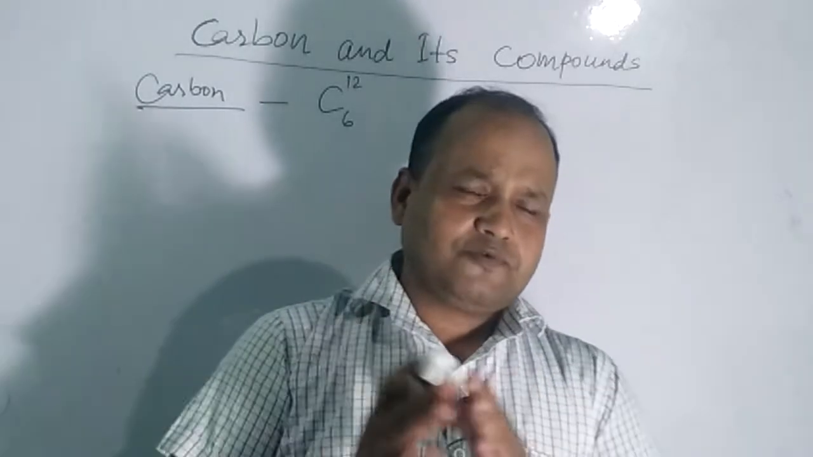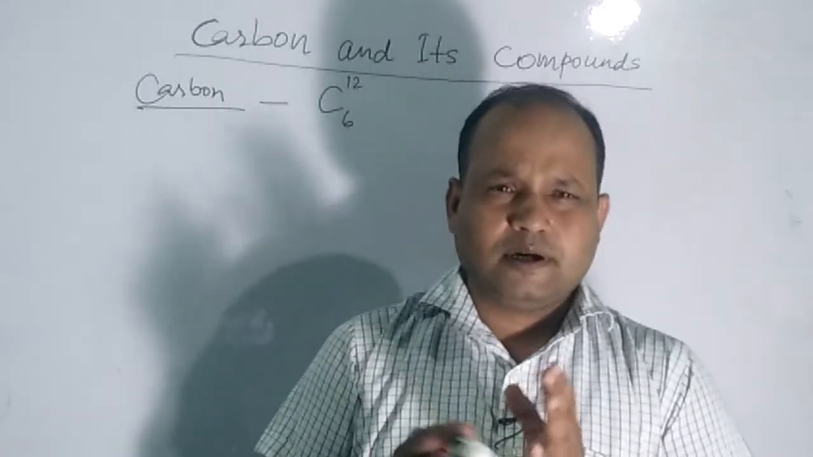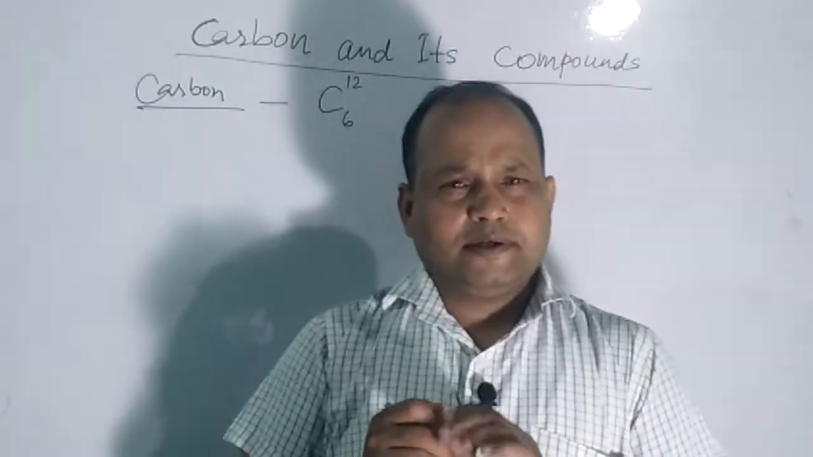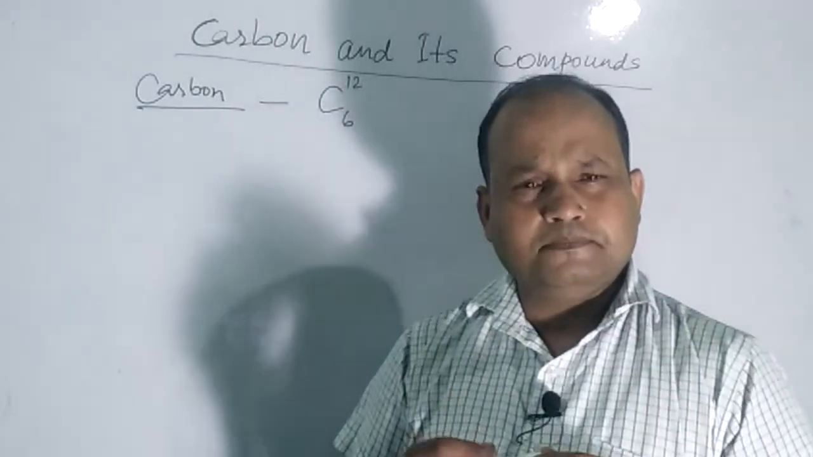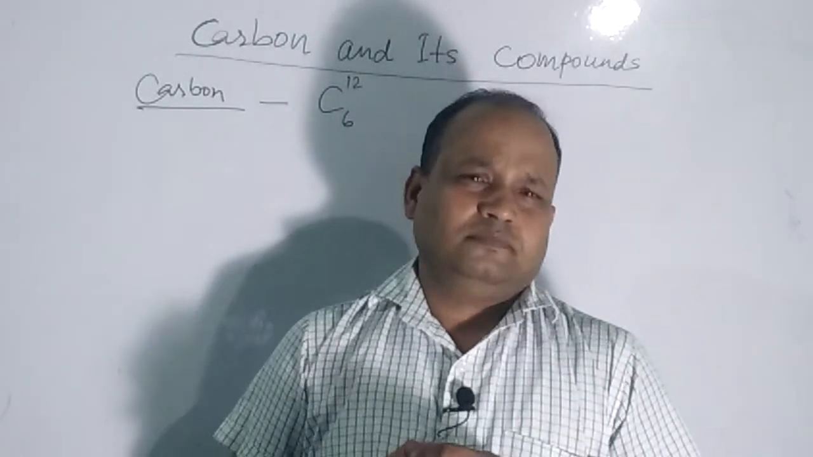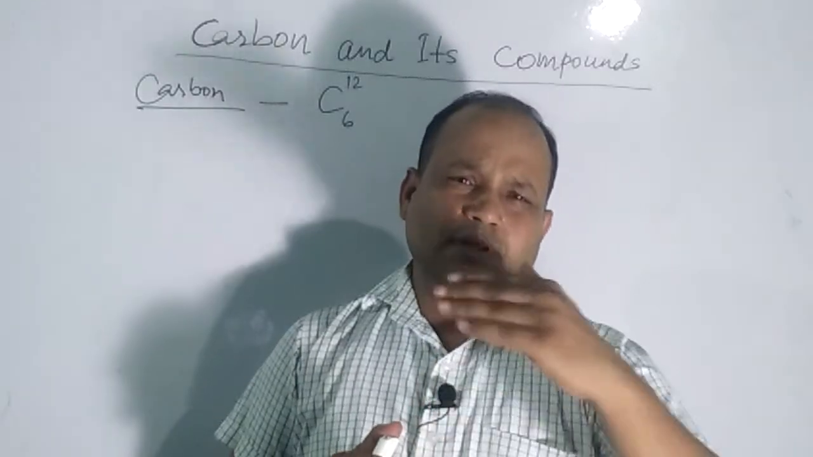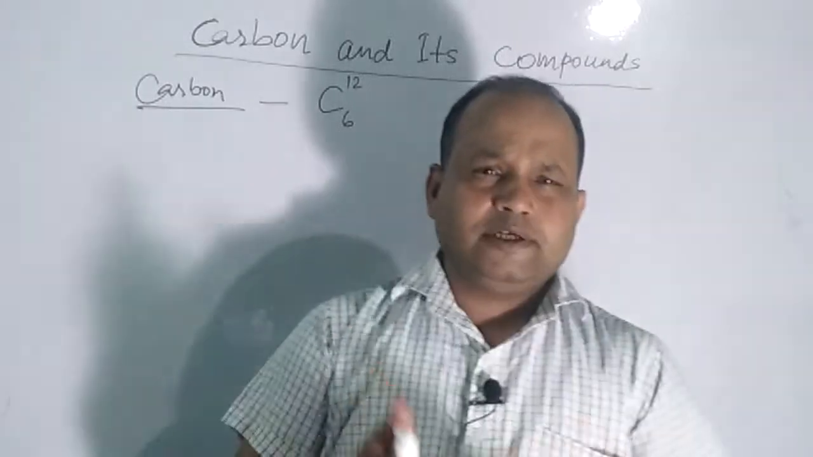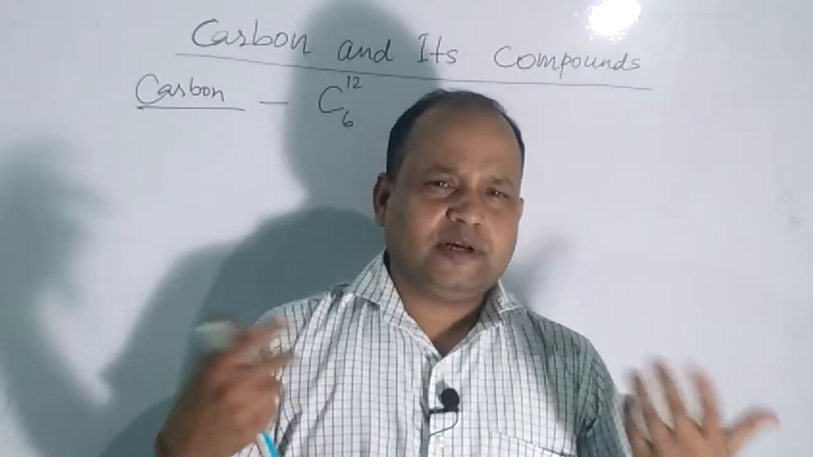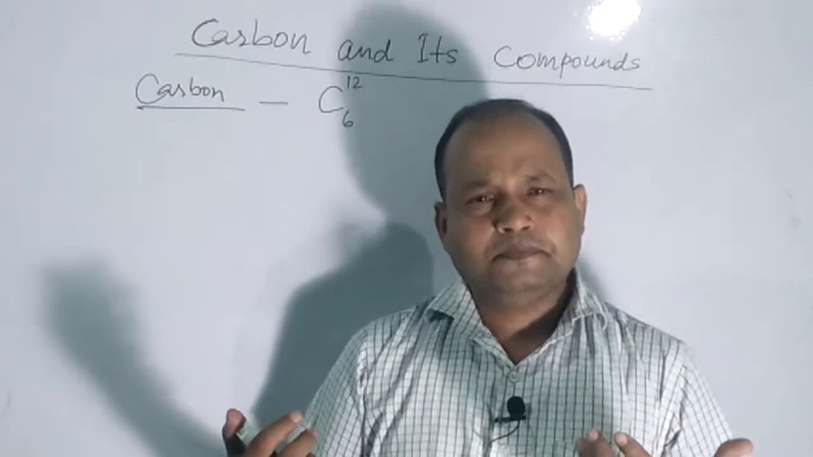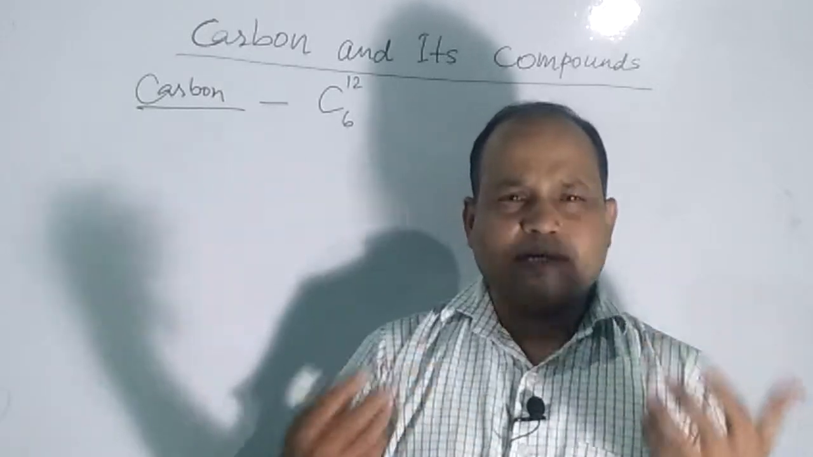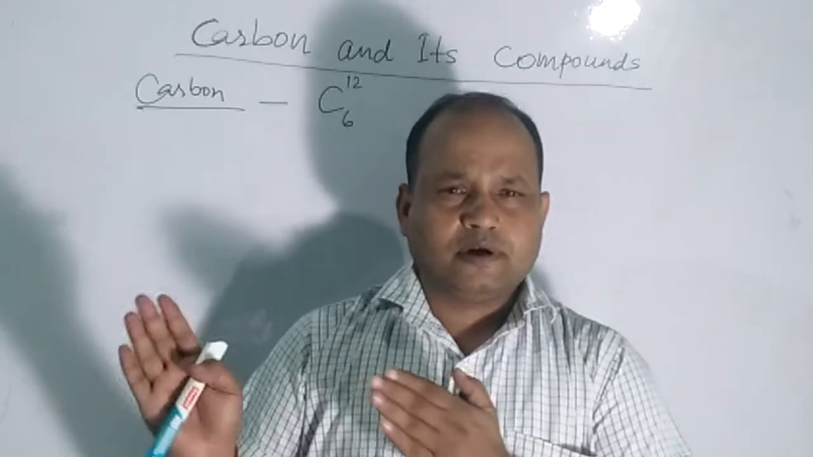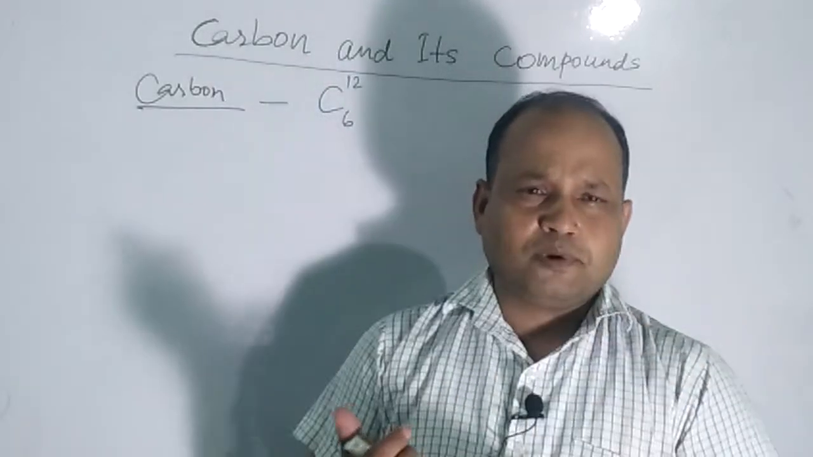Actually, all the compounds of carbon other than oxides of carbon, carbonates and bicarbonates of metals are kept in organic chemistry. Initially, organic chemistry had a different definition: that those substances are found inside the body of an organism. That is why those compounds are said to be organic compounds.